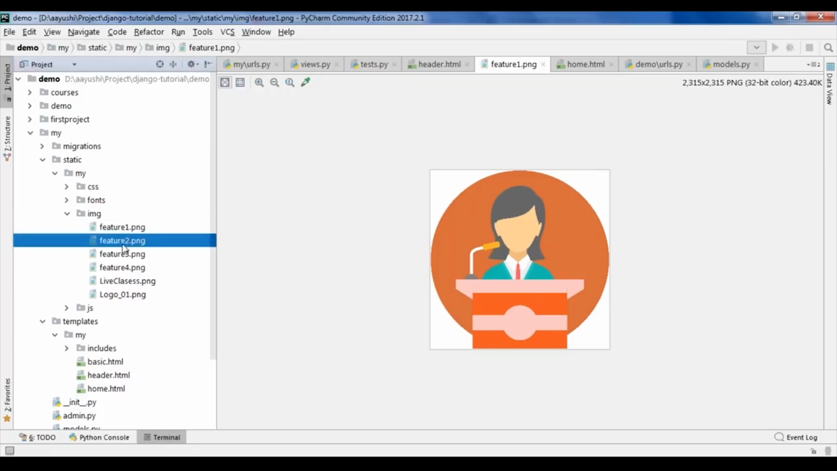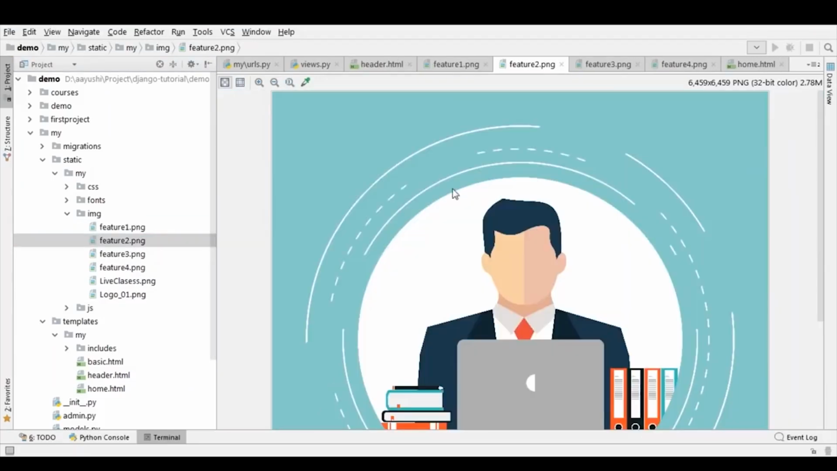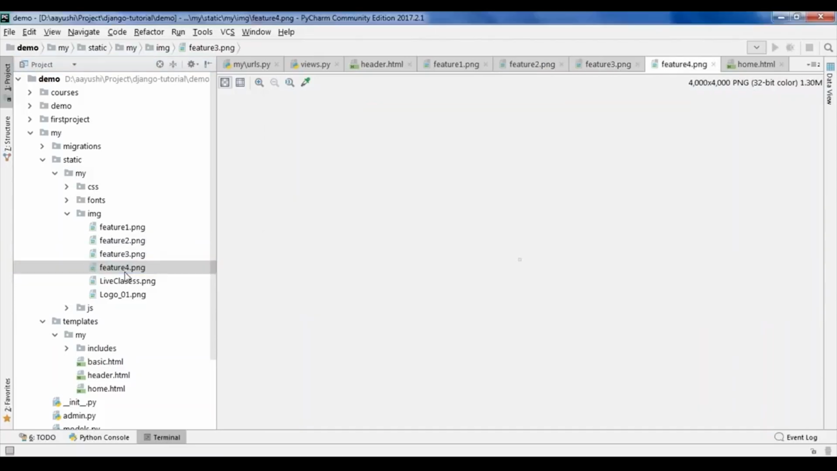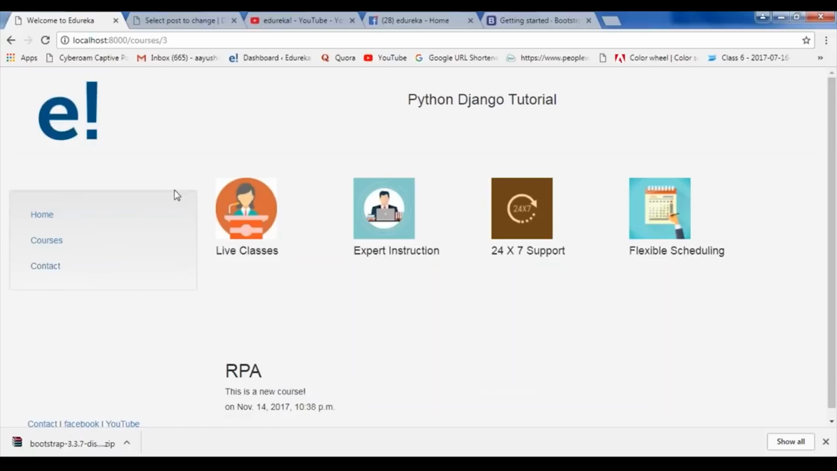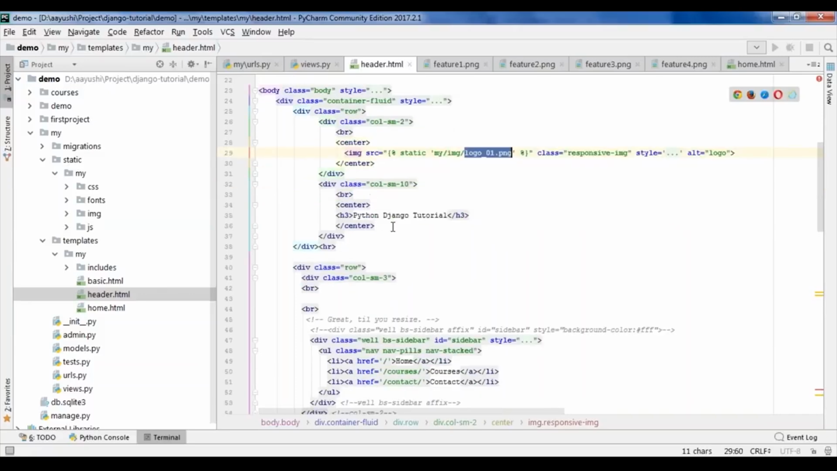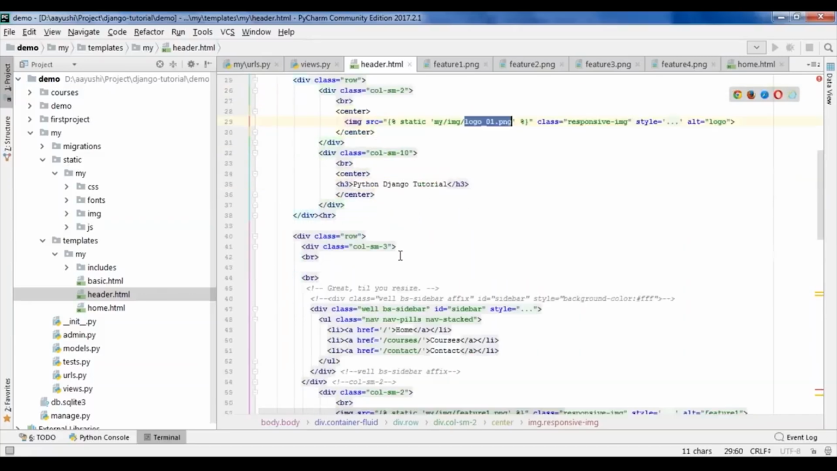Similarly, there is a second image, and similarly I have other feature images as well. This is my feature 2, this is my feature 3, and this is my feature 4. These are all the static files that I've uploaded to this website. Here in my div tag, I have given the source as static, my image, and the name of my image. Similarly, I have done it for all the images.